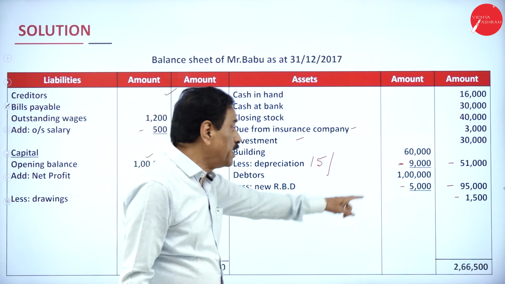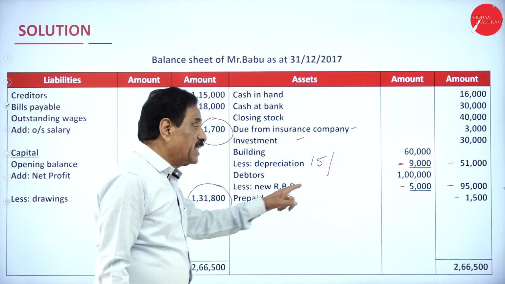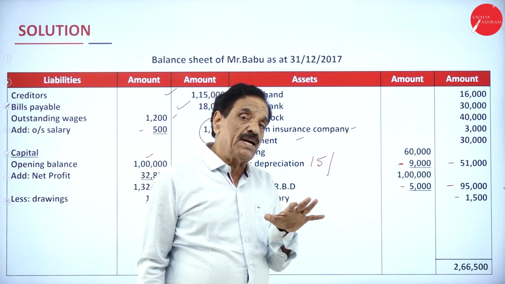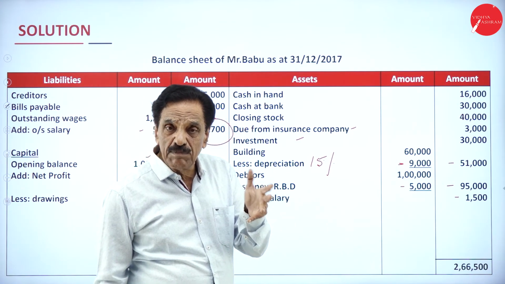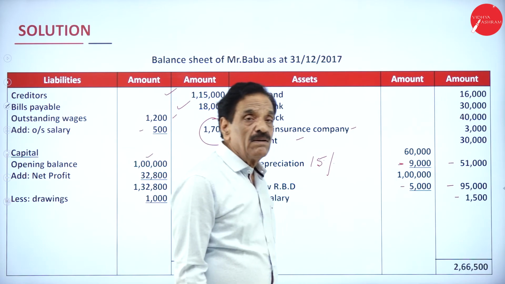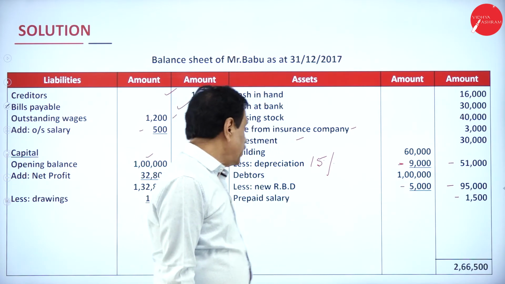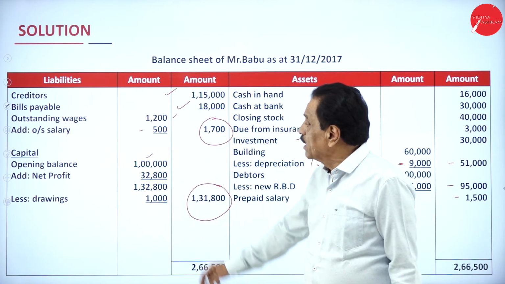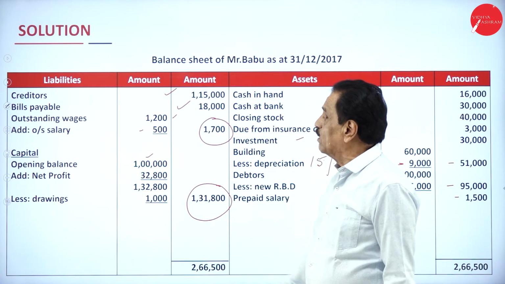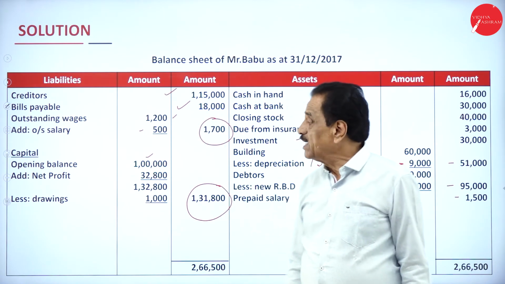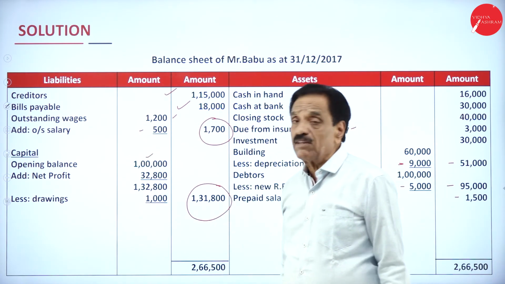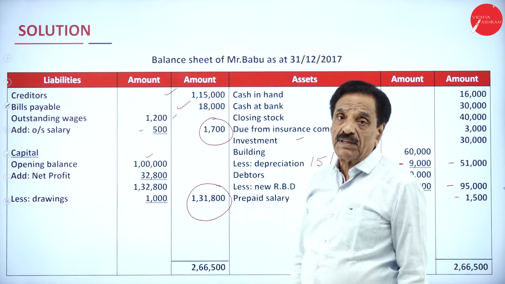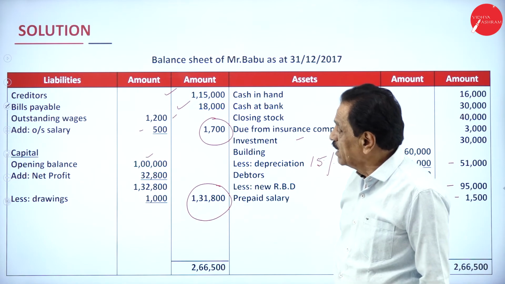How much money to be received? 51,000. Your debtor is 1 lakh. On that we keep aside how much percentage? 5%. RBD means doubtful debt. The debt may come, may not come to the extent of how much? 5,000. What's the balance? 95,000. How much prepaid salary? 1,500. Then your creditor is 1,15,000. How much bills payable? 18,000. How much outstanding wages? 1,200. How much still salary payable? 500. Totally it will come 1,700.